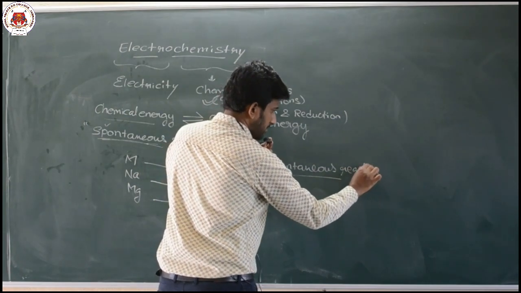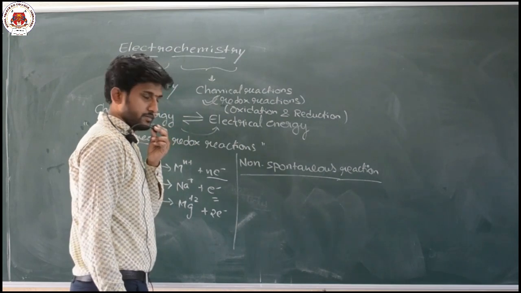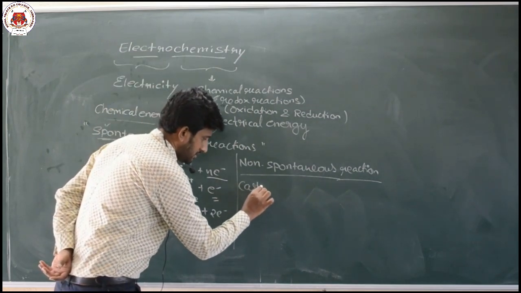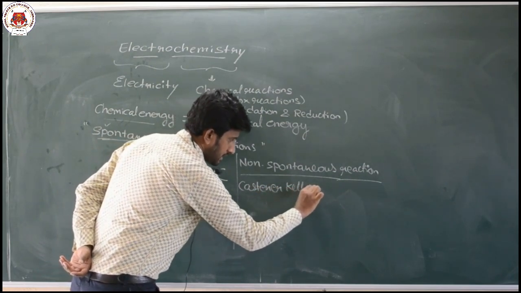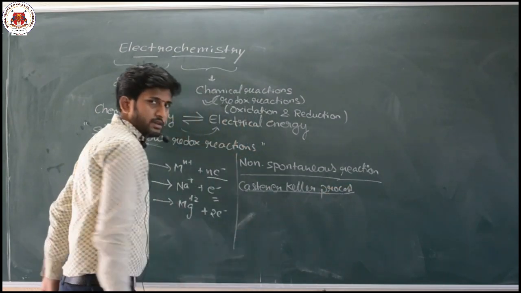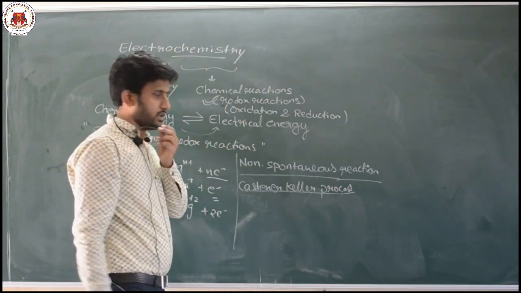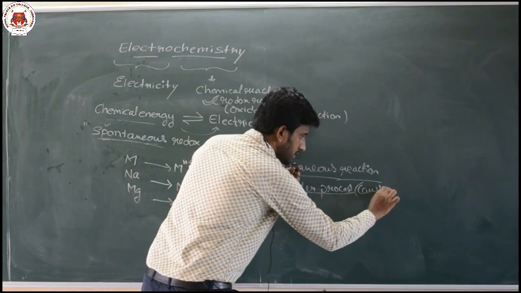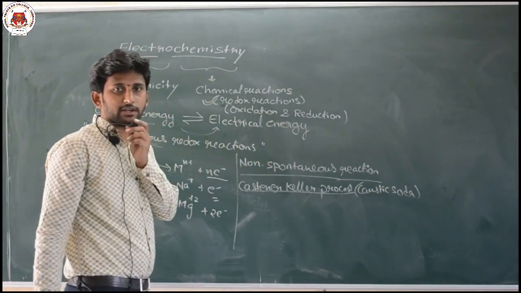Let us take one simple example here of a non-spontaneous reaction. In the first year you have studied the Castner-Kellner process. What is the Castner-Kellner process? It is the process of production of caustic soda. What is caustic soda? Sodium hydroxide.